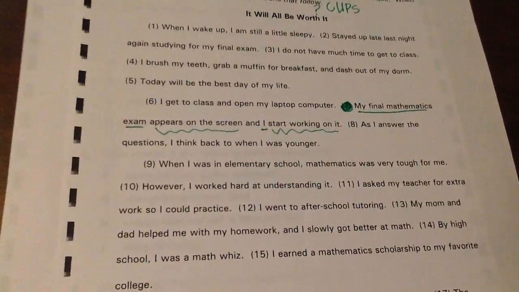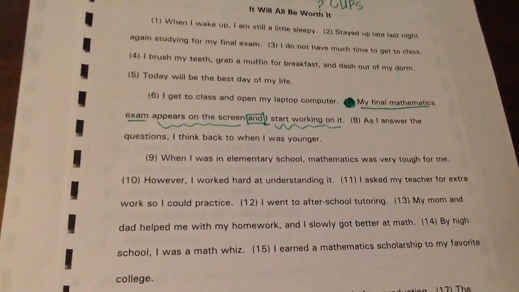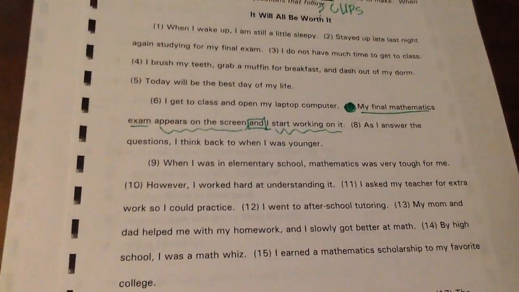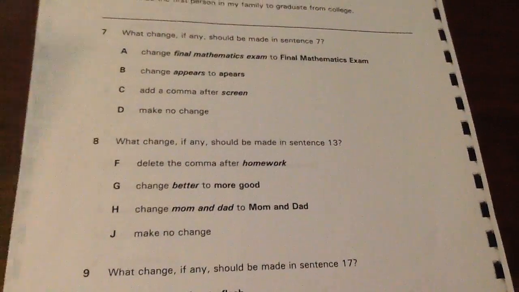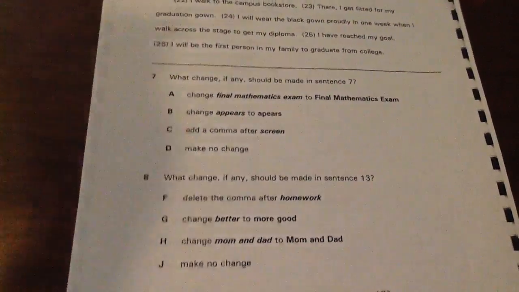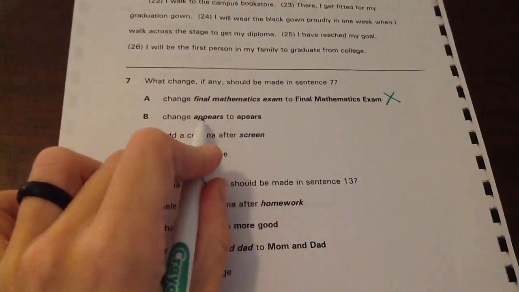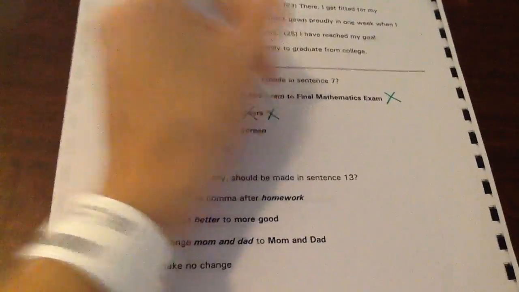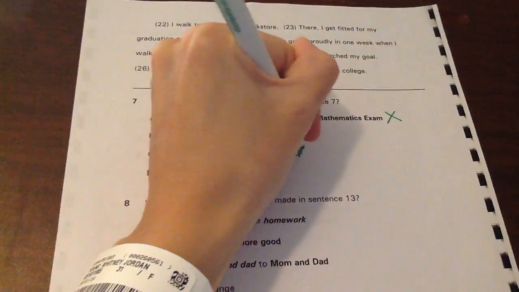When we have two complete sentences, we can't just have a conjunction. We also need a comma because it's a compound sentence. So that one's really easy because we've been doing compound sentences for so long. Now we come back, change final mathematics exam to final mathematics exam. That's not a title, so we wouldn't capitalize that. Change appears to appears. No, we need two P's. That one's not spelled correctly. Add a comma after screen. Yep, we can write compound right here.